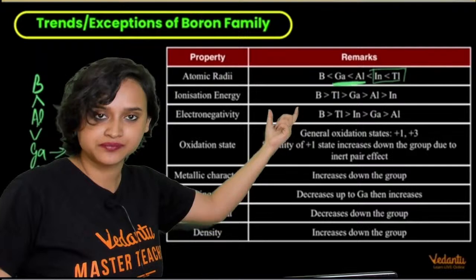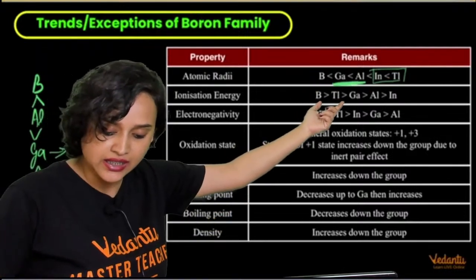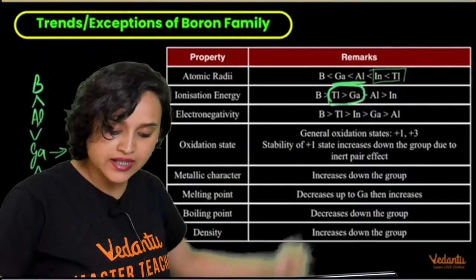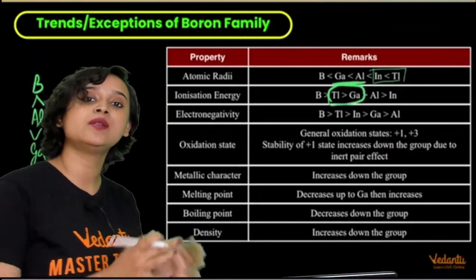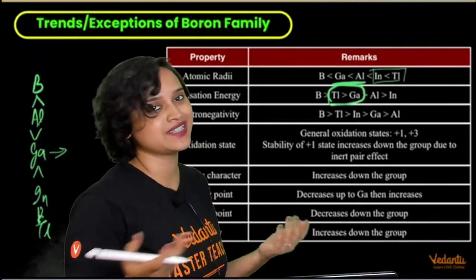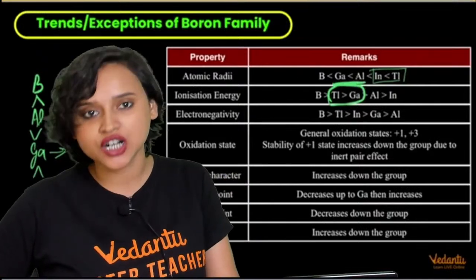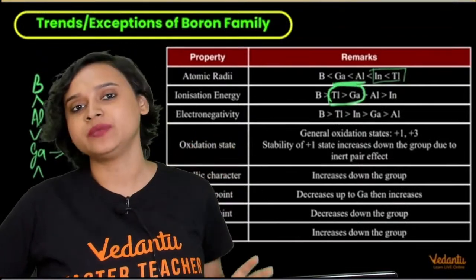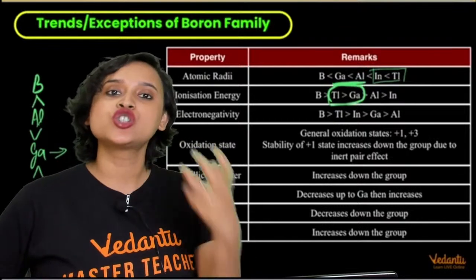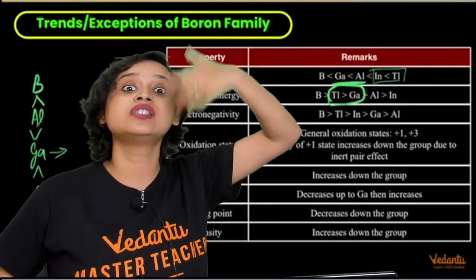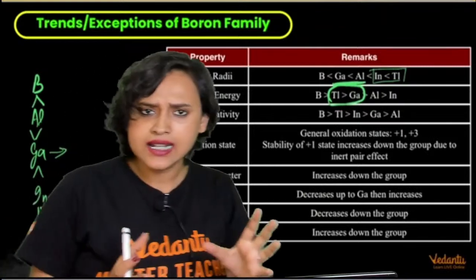What is the reason here? For thallium and gallium, why did they come in between? That's because f orbitals and d orbitals were introduced just before these elements. Hence, because of poor shielding effect, the ionization energy increased for them. Understanding, right?